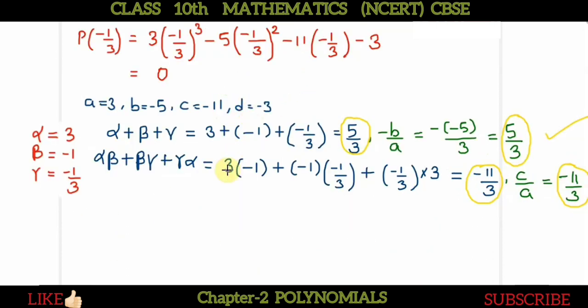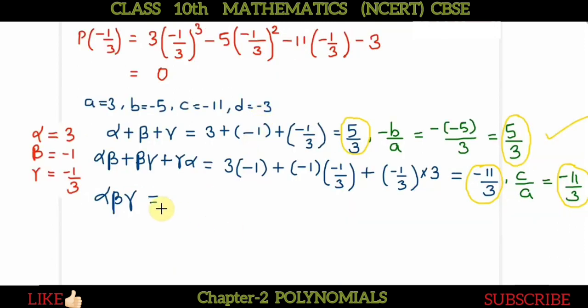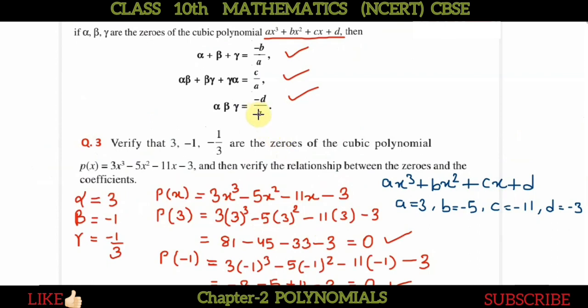And similarly we have to verify the last, that is alpha into beta into gamma equals -d by a. So alpha into beta into gamma is just 3 multiplied by -1 into -1/3. So minus minus is plus, and 3 and 3 get cancelled, so it is 1.